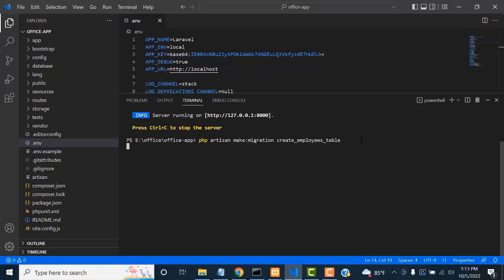After that, press the enter key. Now you can see created migration. If you get this info, your table has been created. Migrated means your table has been created.